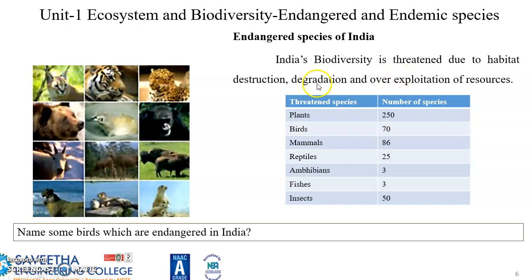Such species are not endangered or vulnerable, but they are called rare species. And in India, biodiversity is threatened due to habitat destruction, degradation, and overexploitation of resources. So among the threatened species we have 250 plants, 70 birds, 86 mammals, 25 reptiles, 3 amphibians, 3 fishes, and 50 insects. Okay, so they are threatened species.